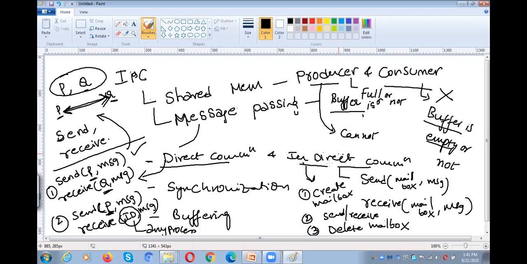Why is it called indirect communication? There is no direct communication between the processes. If anyone wants to send a message, they send it to the mailbox, and anyone who wants to receive a message takes it from the mailbox. That means the mailbox works as a mediator between the sender and the receiver. In order to send and receive messages, we follow three steps: create the mailbox, send a message to the mailbox and receive the message from the mailbox, and after that we can delete the mailbox.